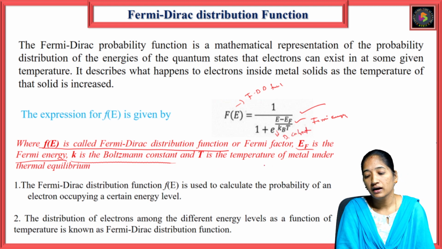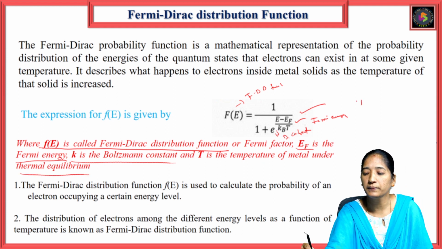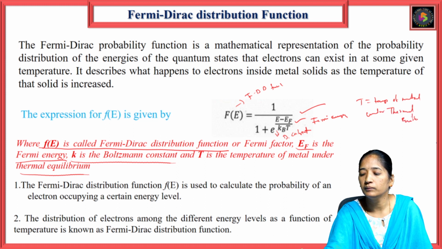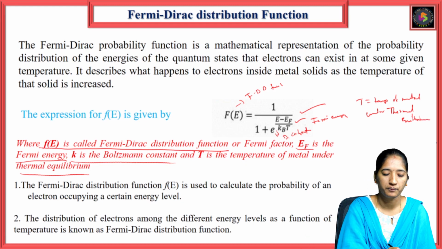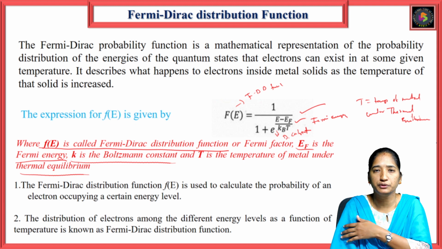T is the temperature of metal under thermal equilibrium. So according to that, we can write some points from the Fermi-Dirac distribution function.